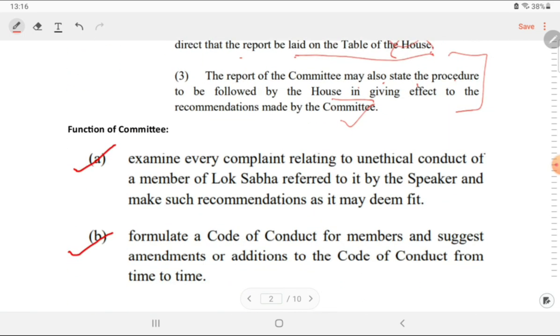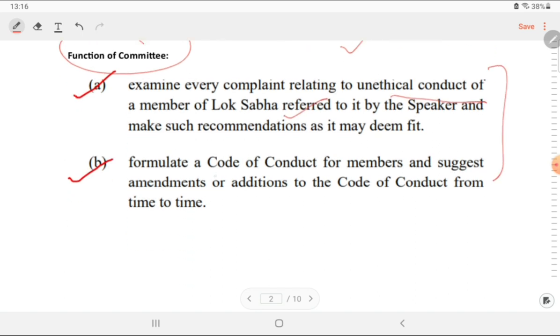Okay, so keep this in mind. What are the functions of the committee? What does the Ethics Committee do? It looks at the ethical conduct of the members of Lok Sabha. Second, it formulates the code of conduct for the members. So you should also remember this.